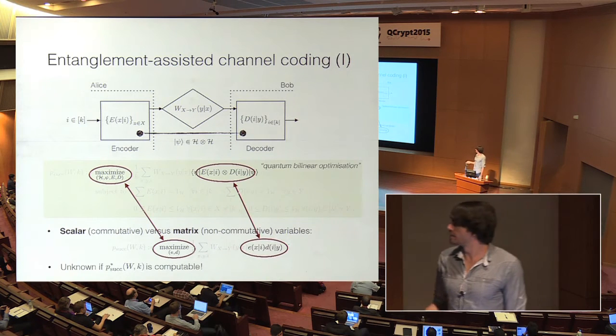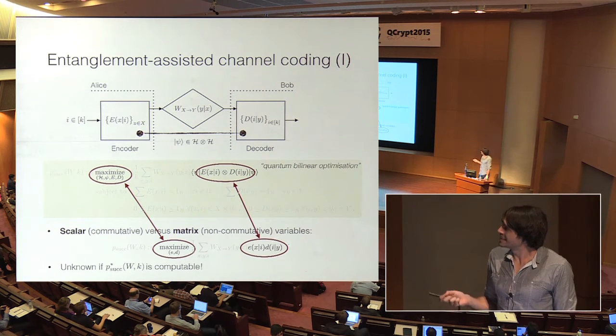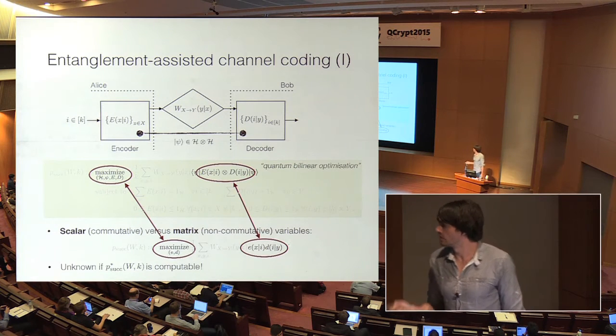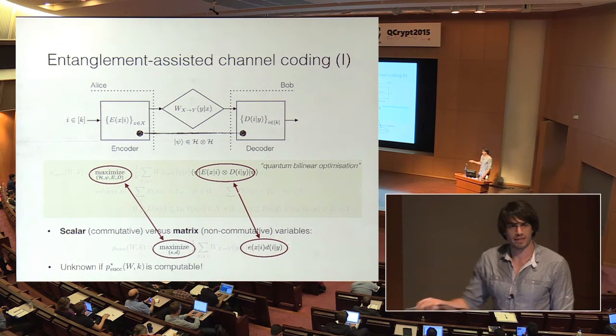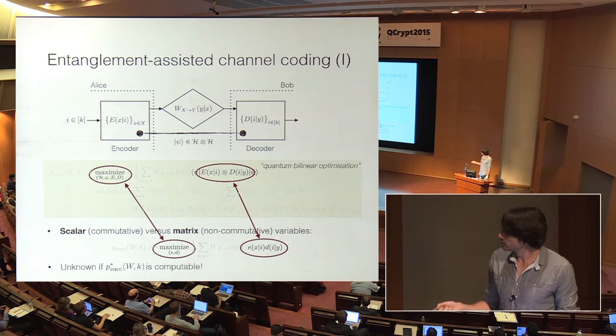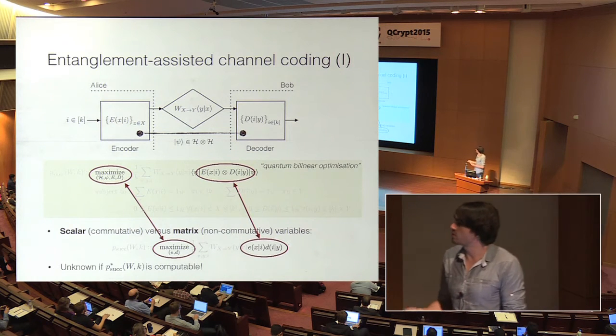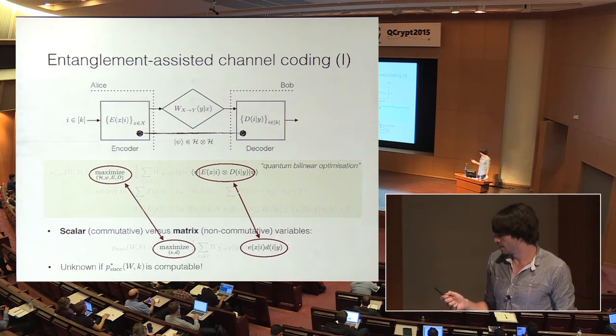Okay, so just as a comment here, since we don't give any bound on this assistance, it's in general not even clear how we can compute this quantity. It's not clear if you can find an algorithm that determines this value in finite time, because in principle you have to optimize over all Hilbert spaces and all states and so on.